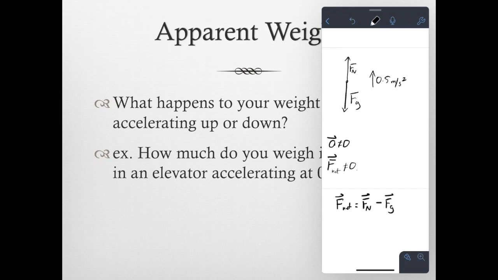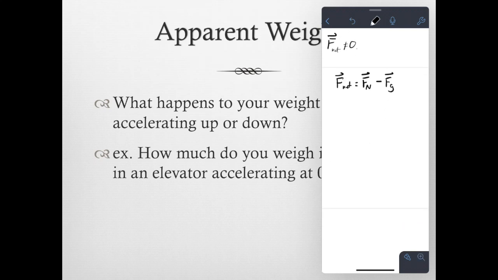Remember, your apparent weight is found by your normal force, which is a measurement of how hard you are being pushed into the ground. So to find our normal force, we must find the net force plus the force of gravity. In this case, the net force is your mass times your acceleration. Your gravity is your mass times the gravity.